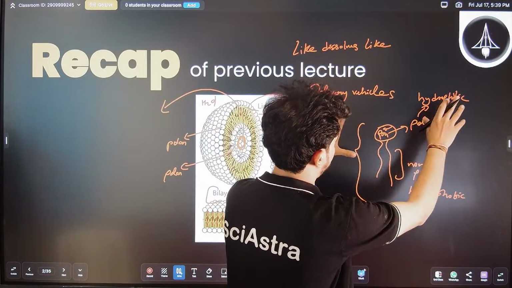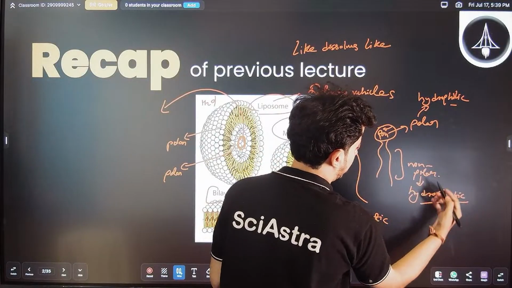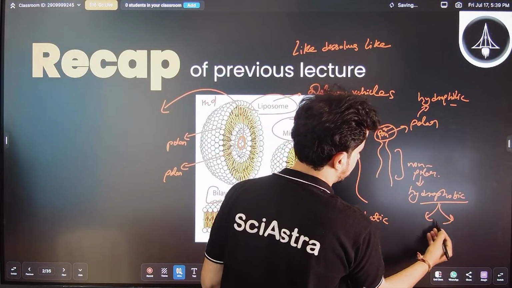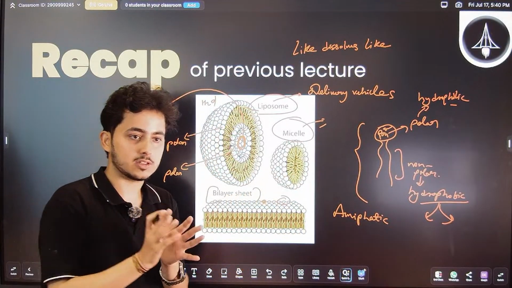So this is hydrophobic, this is polar, this is hydrophilic, because of the phosphate group. And if we talk about the non-polar part, here you can have again two kinds. These are long chain fatty acids, right? Long chains of carbons, correct?